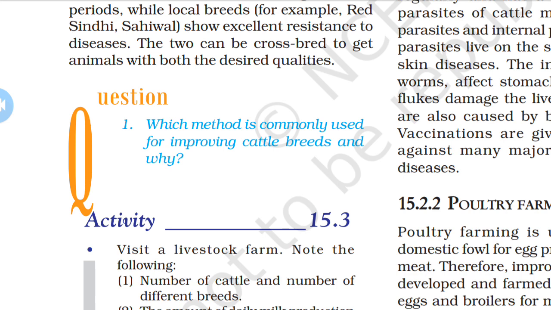So if we crossbreed the Jersey cow and the desi cow, the resultant offspring obtains both characteristics: more milk as well as more resistance against disease. So these are the importance of crossbreeding.